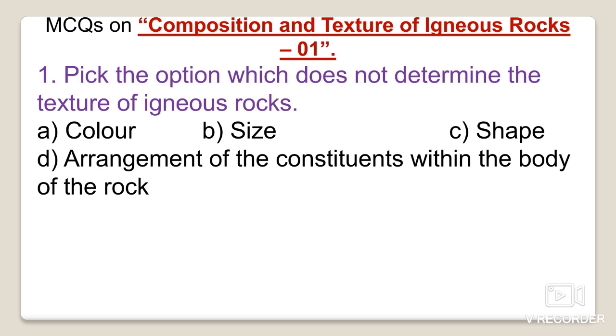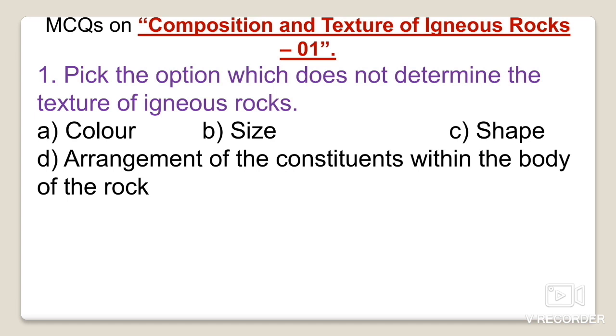How the objects are arranged in a particular system is known as texture. Geologically, it is also the size, shape, or the mutual arrangement of mineral grains in a particular rock system.